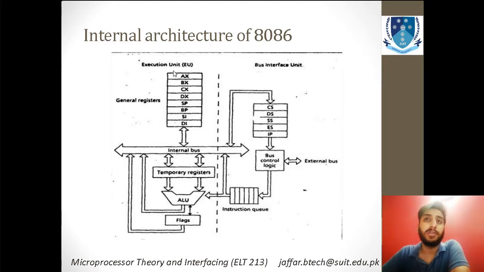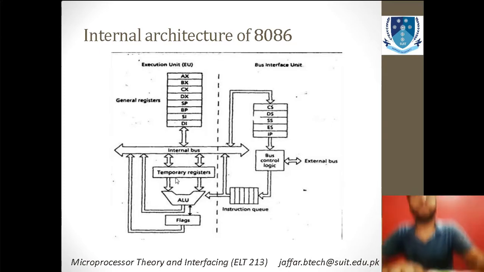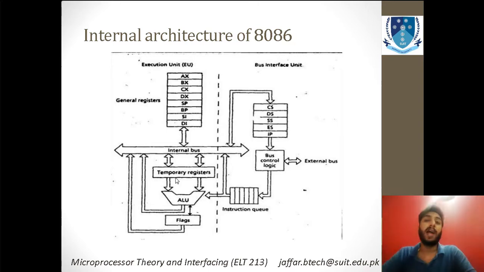Similarly, in the execution unit, you will find different general registers, that is AX, BX, CX, and many more, as well as the internal bus, temporary registers, ALU, different flags, and their interfaces as well. So this is the combination on the execution unit, and this combination is on the bus interface unit, and these are both divided in two sections.